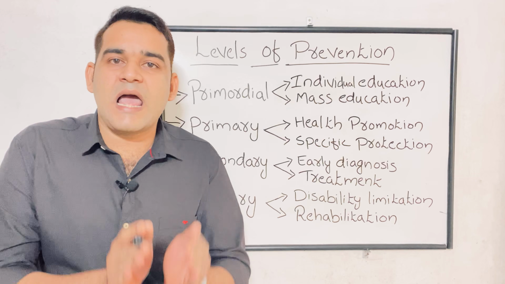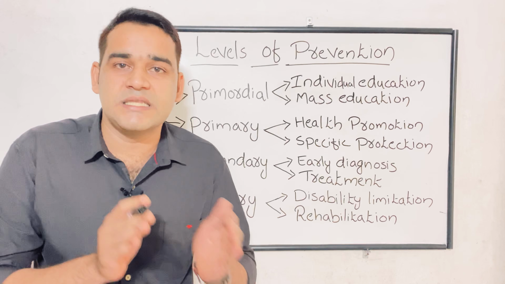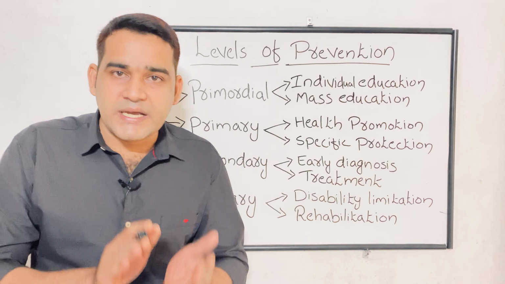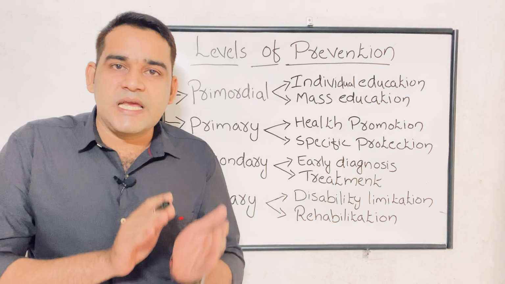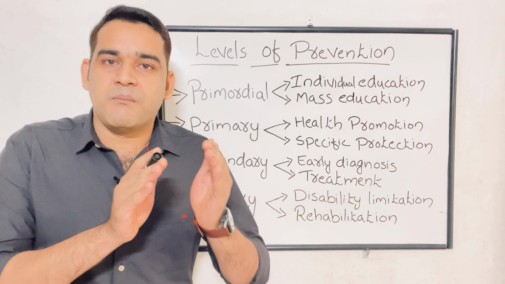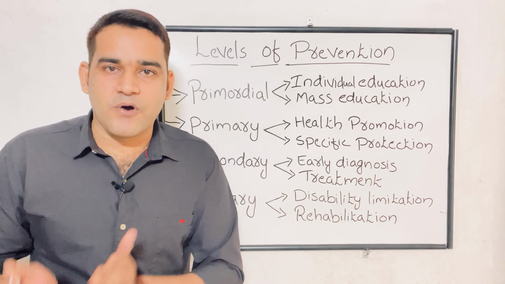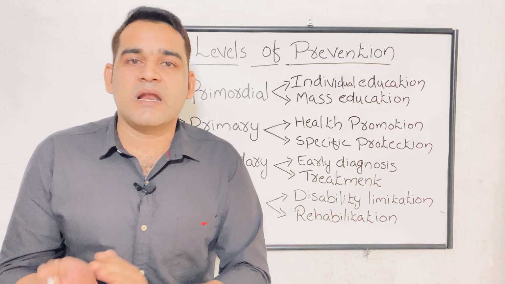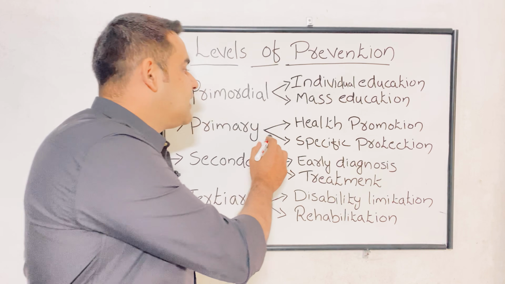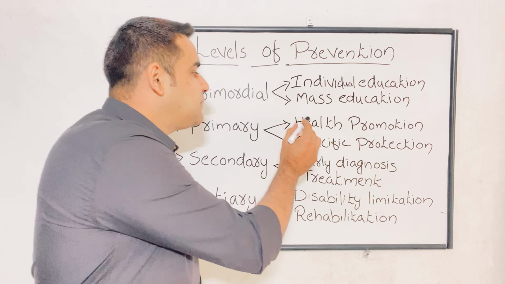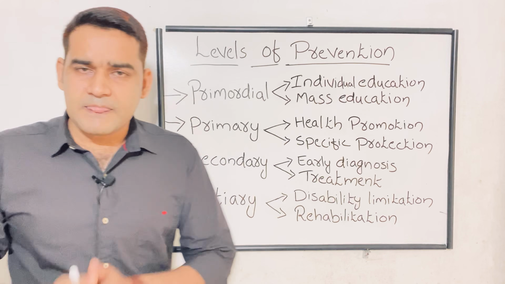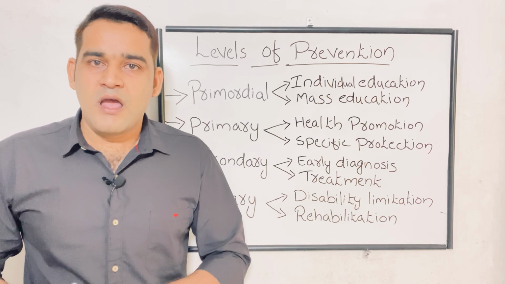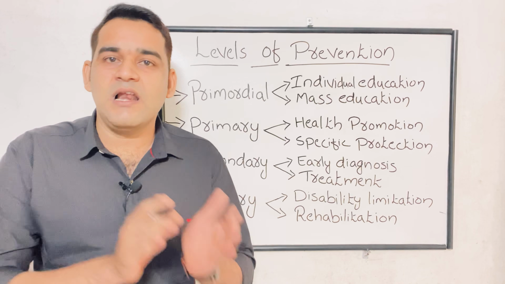So in lifestyle and behavioral changes, we are encouraging them to take a proper diet, avoid smoking and alcoholism, do exercise, get proper rest and proper sleep, and we are also informing about a proper balanced diet. Through this also we can prevent so many diseases. That is coming under health promotion. Okay, the interventions of primary prevention in health promotion are mainly health education, nutritional intervention, environmental modification, and lifestyle and behavioral changes.